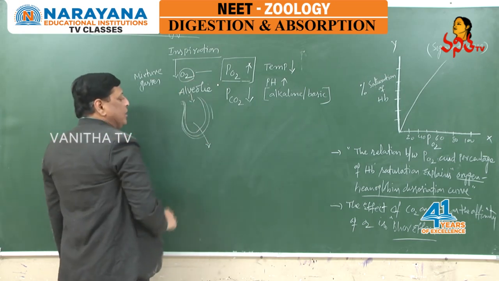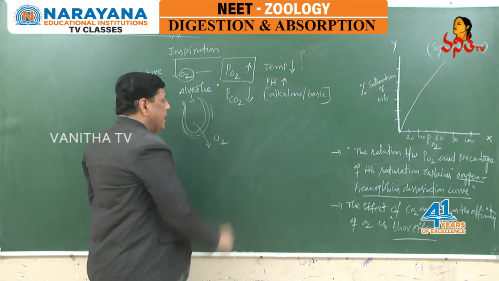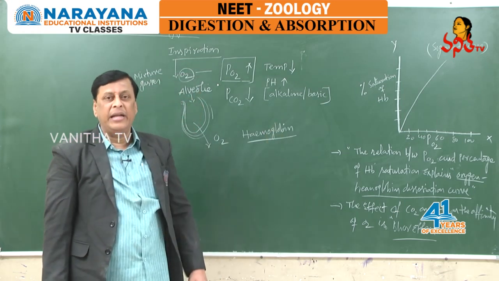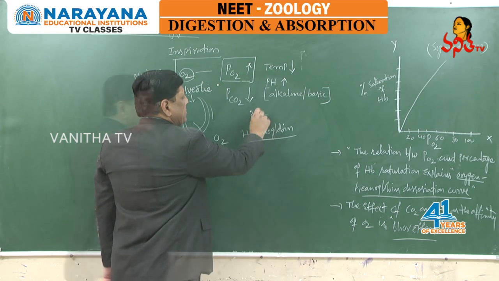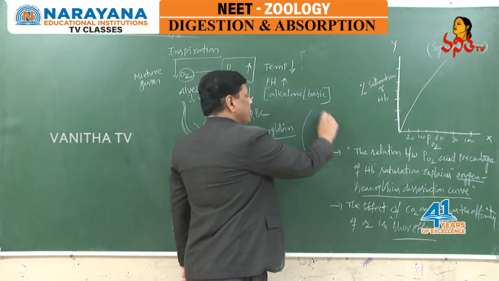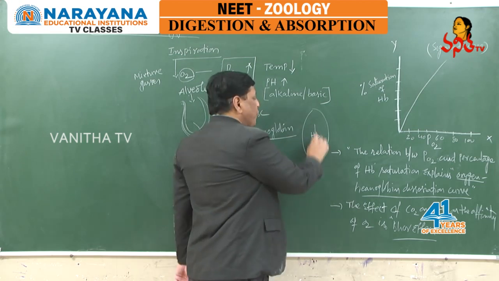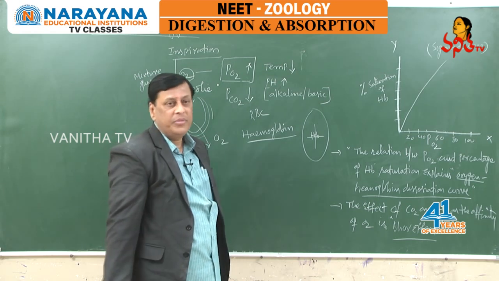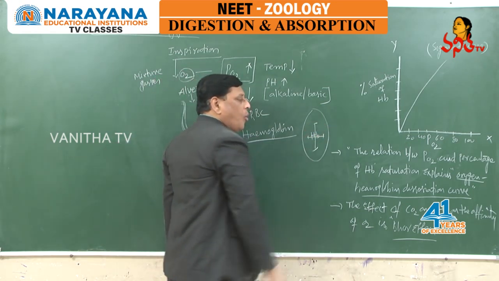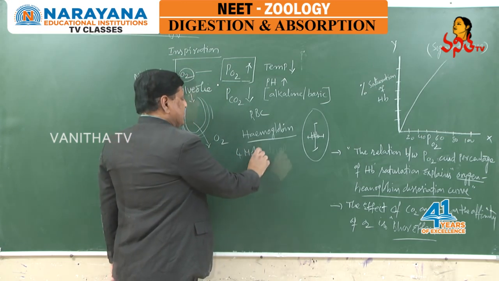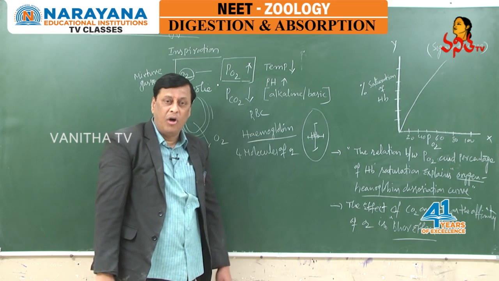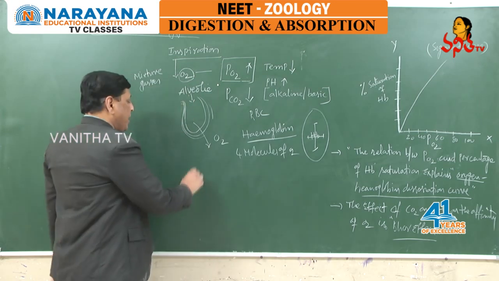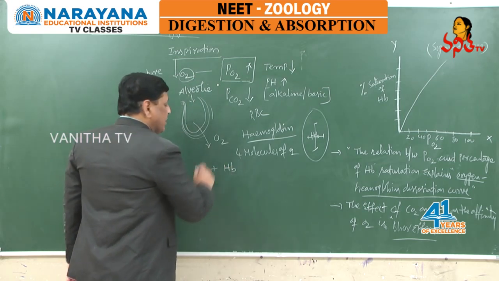Soon after diffusion into the blood, oxygen binds with hemoglobin. Hemoglobin is a respiratory pigment present in RBCs. When we see the structure of RBC, hemoglobin is present. It has 4 polypeptide chains, 2 alpha chains and 2 beta chains. These 4 chains can carry only 4 molecules of oxygen. Each hemoglobin molecule can carry 4 molecules of oxygen. In such a way, oxygen binds with hemoglobin.